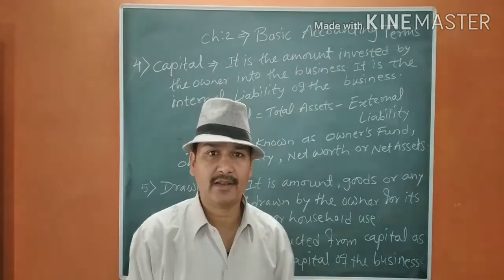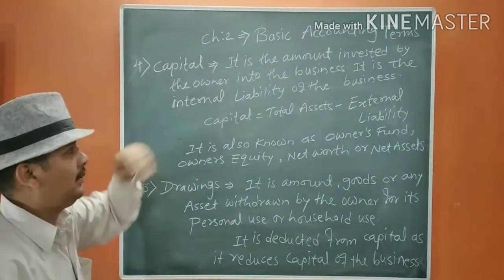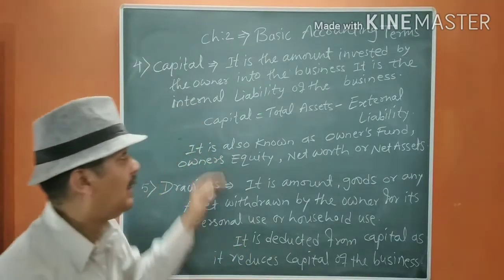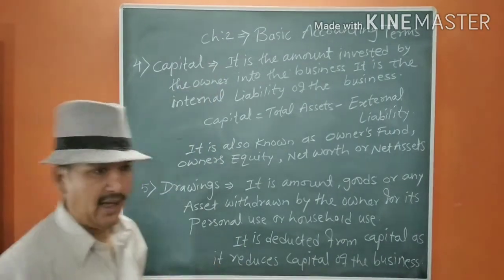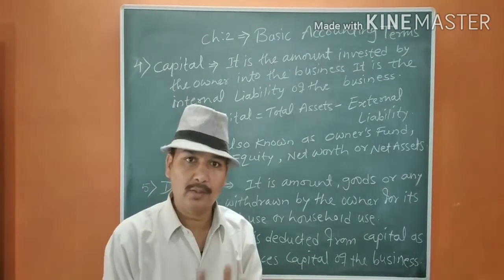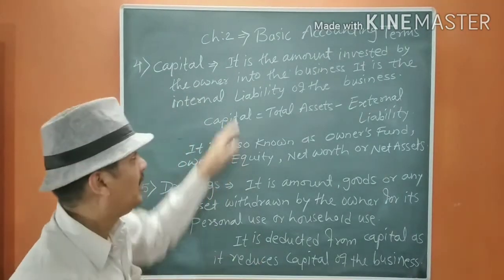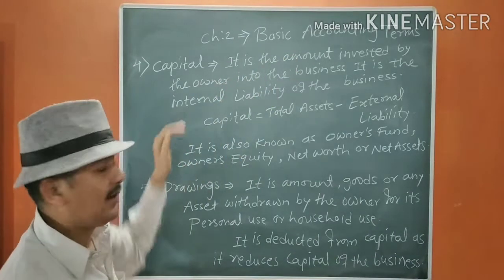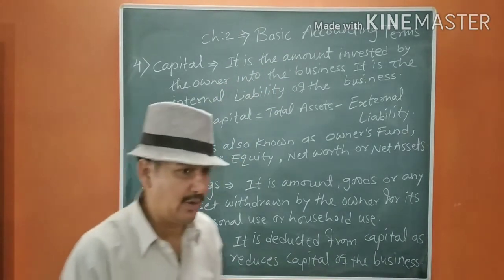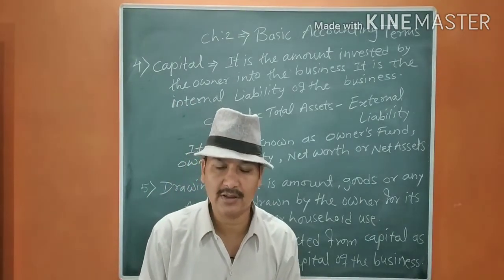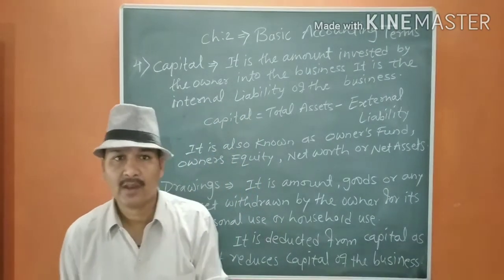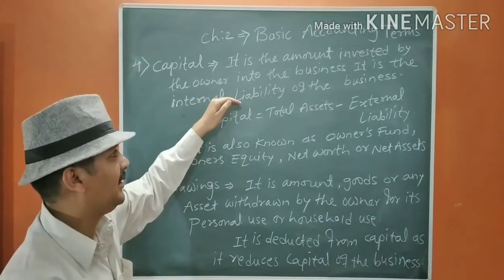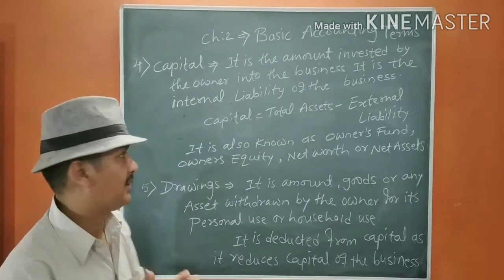The next term is capital. Capital, it is the amount invested by the owner into the business. Amount, it may be cash, goods or asset. Total amount that will be invested into the business. It is an internal liability for the business because at the winding up of the business has to pay the amount to its owner, and therefore it is a liability to the business.